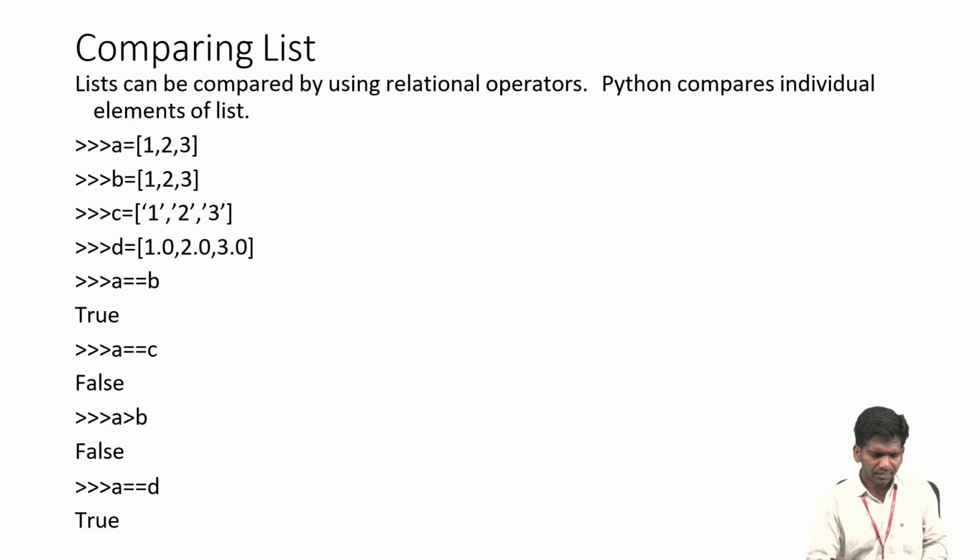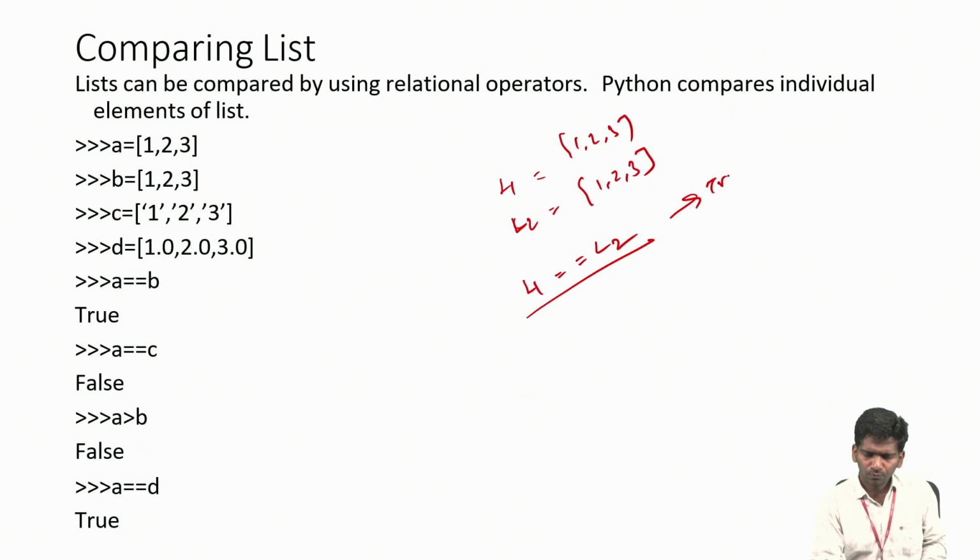Next, we can compare the lists also. You declare L1, L2 as previously. We can check whether these two lists are the same or not by using L1 equal to L2. If this is the case, it will return true. If the elements are not matching, then we will get false.